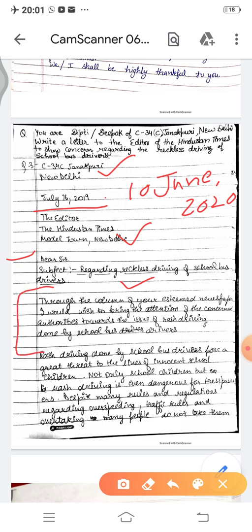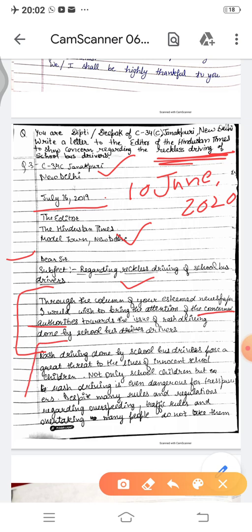Look here, para 1 is exactly as I have told you. Through the column of your esteemed newspaper, I would like to bring the attention of the concerned authorities towards the issue of reckless driving done by the school. Here we have brought the attention of the concerned authorities. Look, because this issue can be resolved only by the concerned authorities.